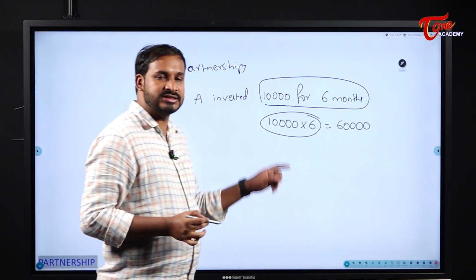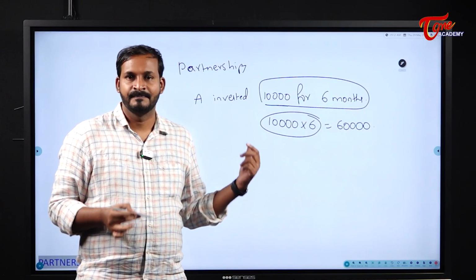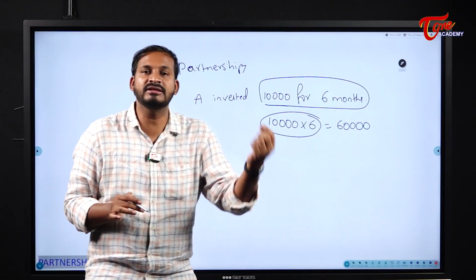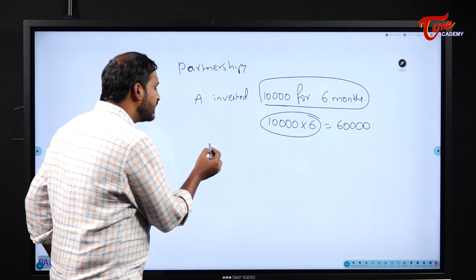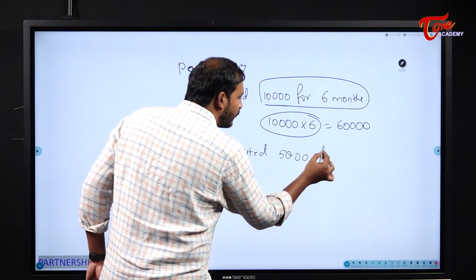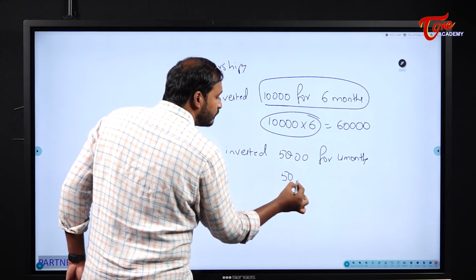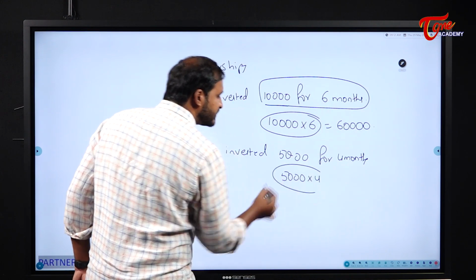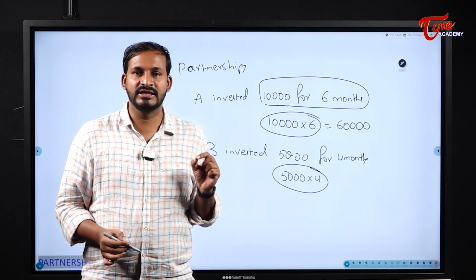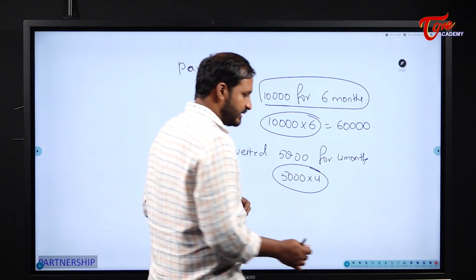Because the framing of the question may confuse us with the simple interest concept. But that is different and this is different. Here A invested 10,000 for 6 months means every month he is going to invest 10,000. Similarly, if another person B invested some 5,000 for 4 months, that means 5,000 into 4 will be his total investment. Like that we will consider in the case of partnerships. Students, please be careful with this difference. And next important thing.